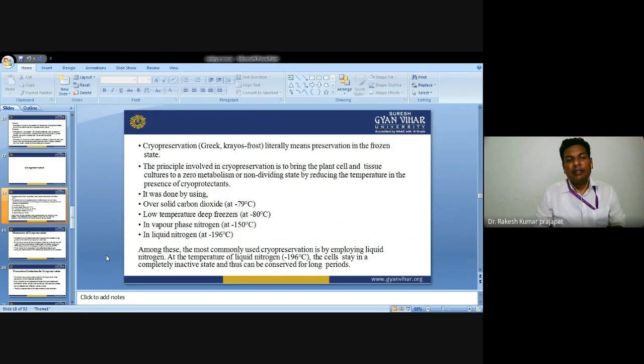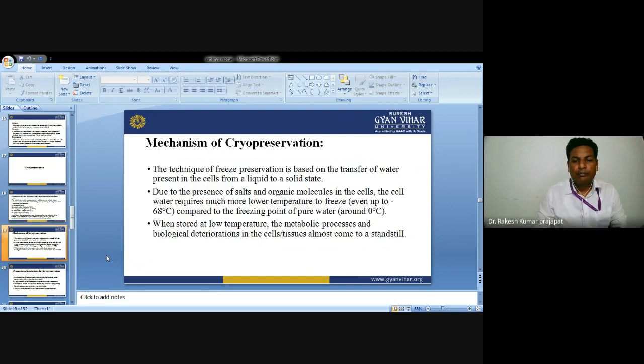This is generally done by using solid carbon dioxide at minus 79 degrees centigrade, low temperature deep freezers at minus 80 degrees centigrade, and vapor phase nitrogen and liquid nitrogen at minus 196 degrees centigrade. Among these, the most commonly used is liquid nitrogen at minus 196. At the temperature of liquid nitrogen, the cells stay in a completely inactive state, and thus can be conserved for a longer period of time.